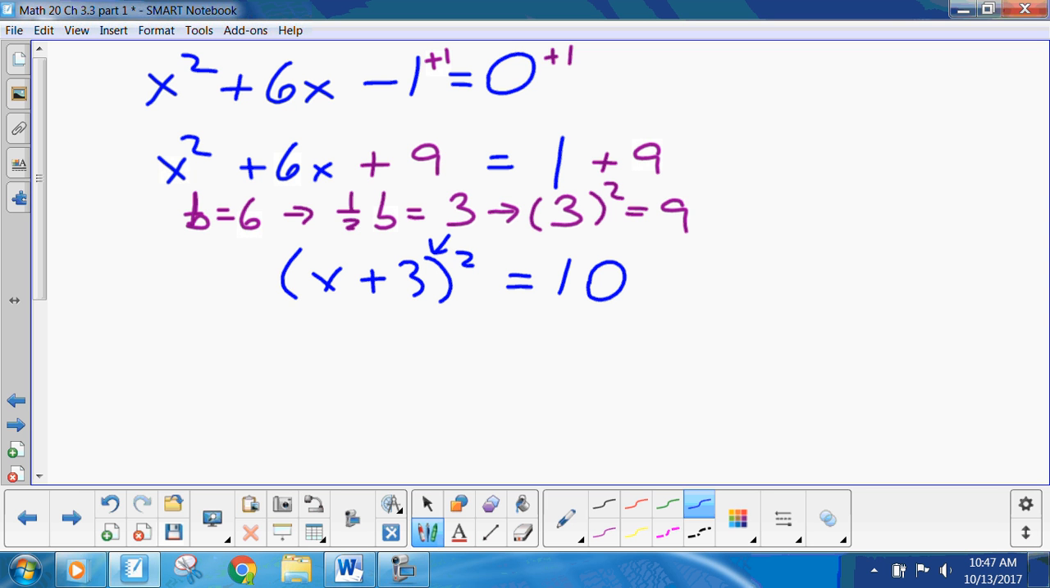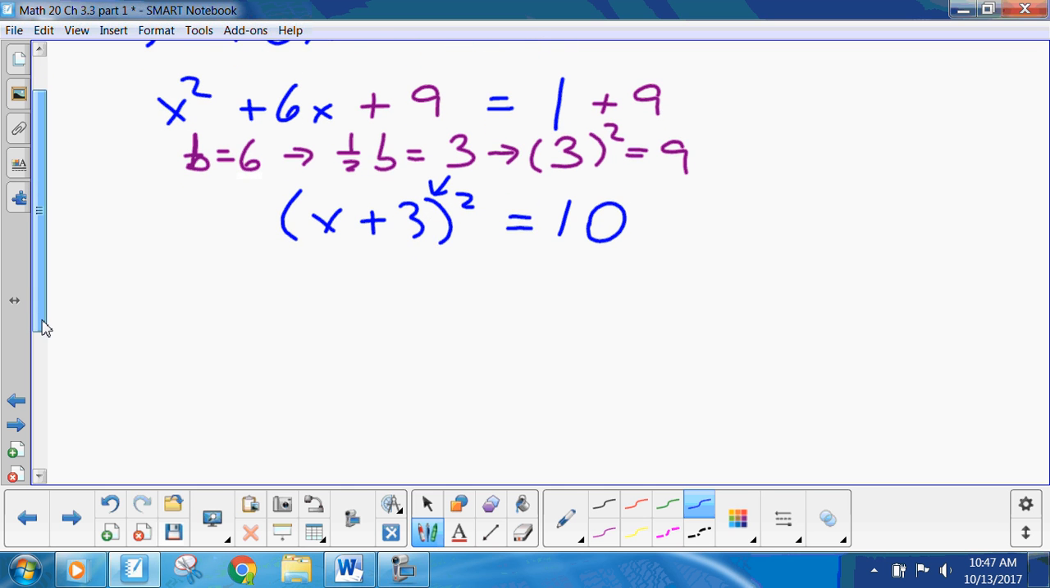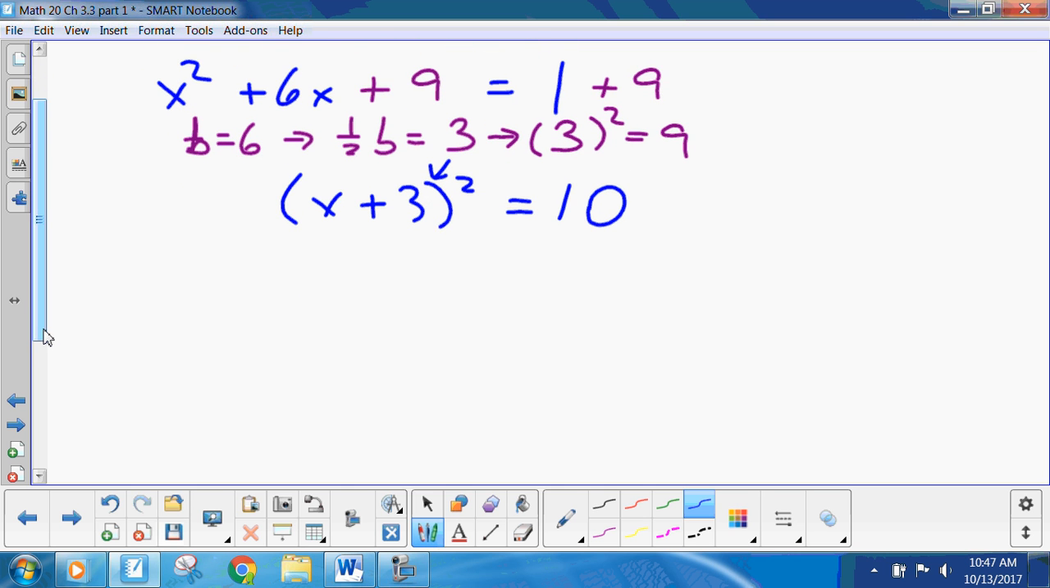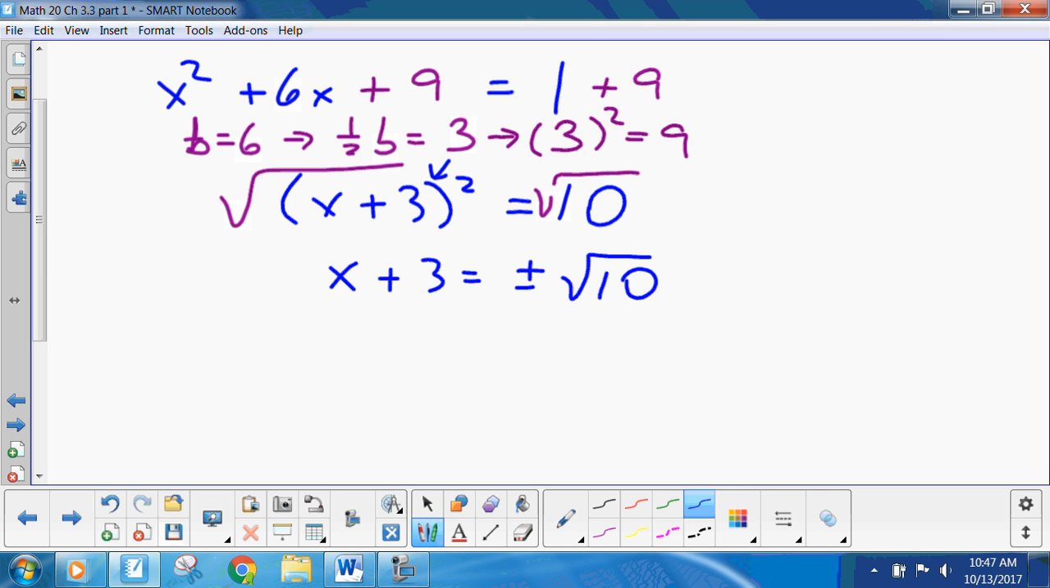And then what do you do next? Well, square root both sides. Plus or minus the square root of 10. Subtract 3. Now, minus 3 plus or minus the square root of 10 is the answer. I'm going to stop there. I want you to look at that for a moment.